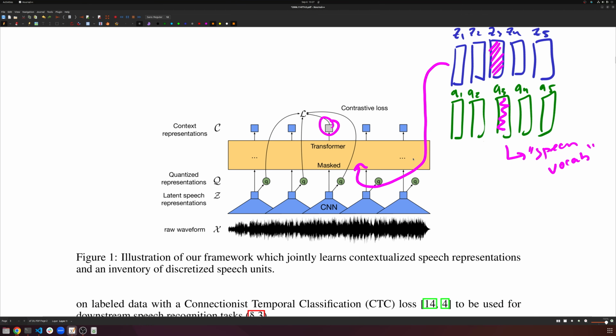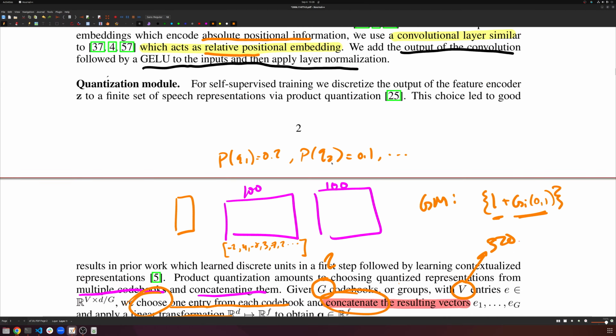Because again, remember, if our quantization module is garbage, and let's say all the queues end up mapping to the exact same code or just a couple of different codes, because our model is not extracting diverse enough features, and our quantizations of those things are also not very varied, then our transformer only has to predict the handful of codes that it gets. So it becomes, again, a very simple problem. So the only way for our transformer to actually struggle to learn this representation is by having strong quantizations here. And so again, that's what makes Wav2Vec so cool, because all of this has to be trained end to end.